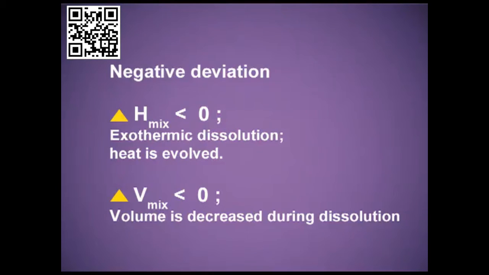Now the solutions showing negative deviation. When the solute-solvent interactions are stronger than in the pure components, it will result in a solution showing negative deviation. And when the resultant bond is stronger, then the escaping tendency will be lesser as compared to the pure component. And due to this only, the delta H mixing will be less than 0, delta V mixing will also be less than 0, and the partial vapor pressures will also be less than the vapor pressure of the pure component.